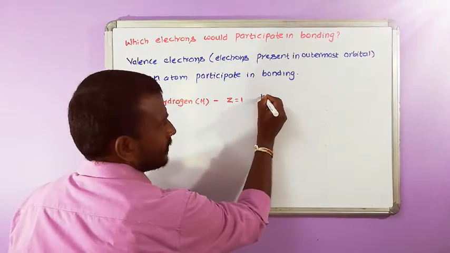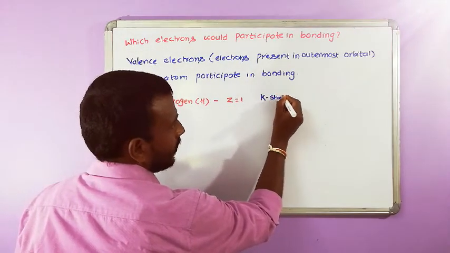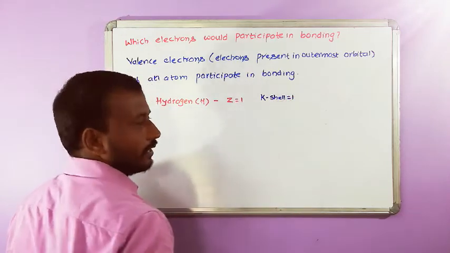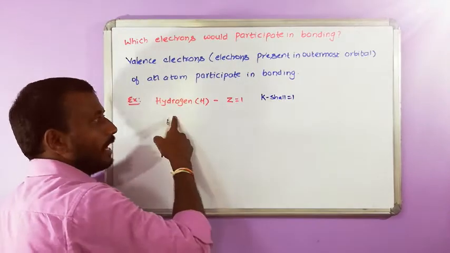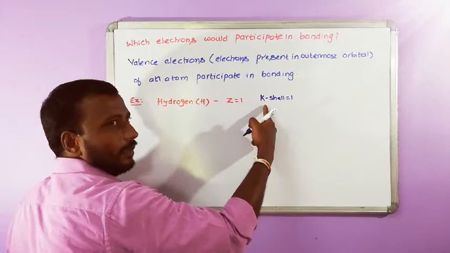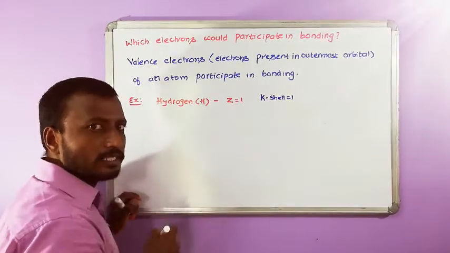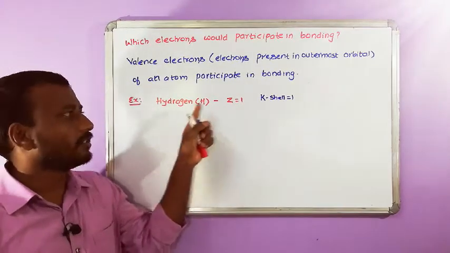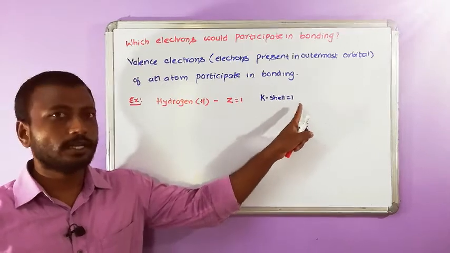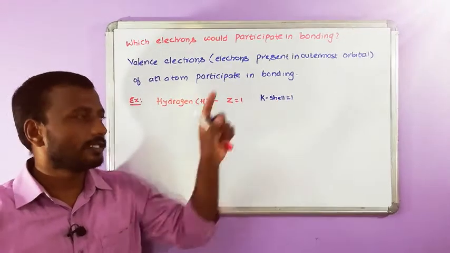So, in K shell, how many electrons? 1. Okay, hydrogen contains only the K shell. That K shell can accommodate a maximum of 2 electrons, but hydrogen has only 1 electron, therefore that is going to enter into the K shell. So, in K shell 1.